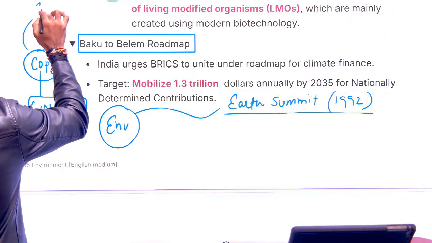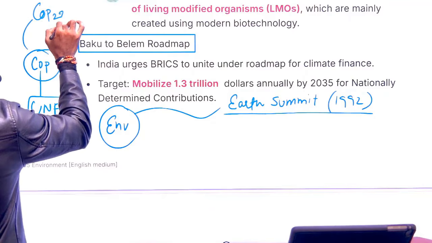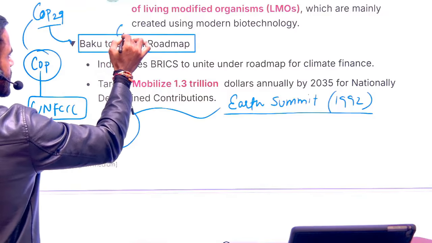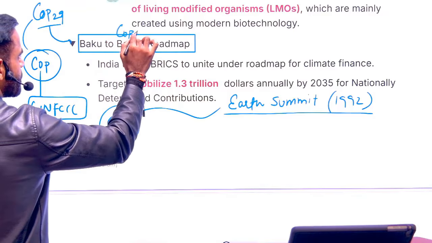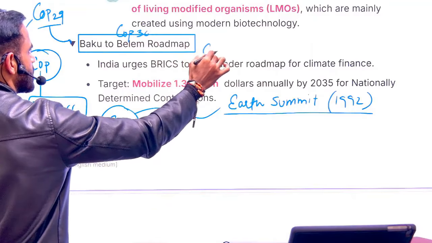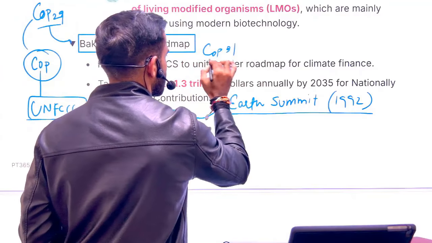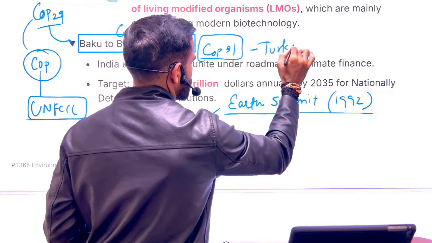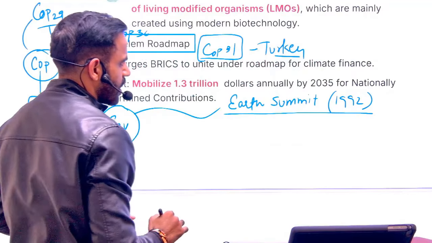So COP 29 was organized in Baku in Azerbaijan, COP 30 was organized in Belem in Brazil, and COP 31 is going to be organized in Antalya in Turkey. That is related to UNFCCC.